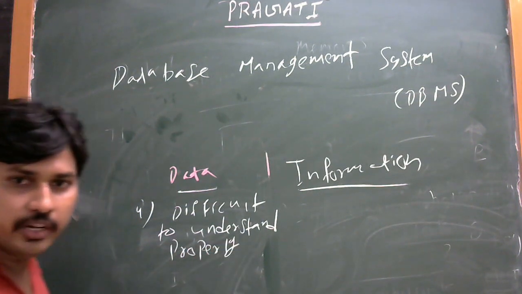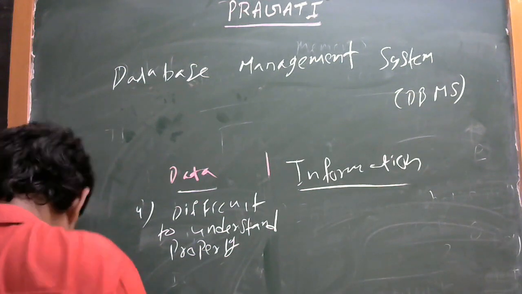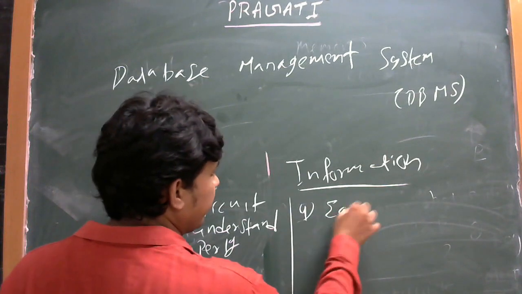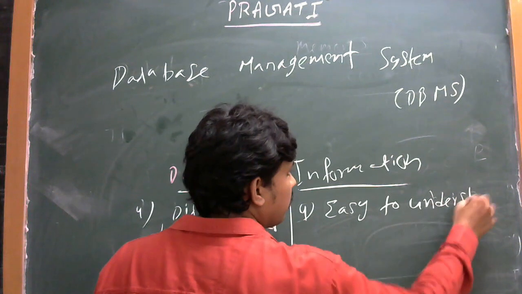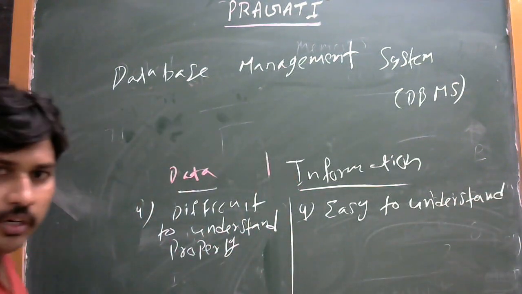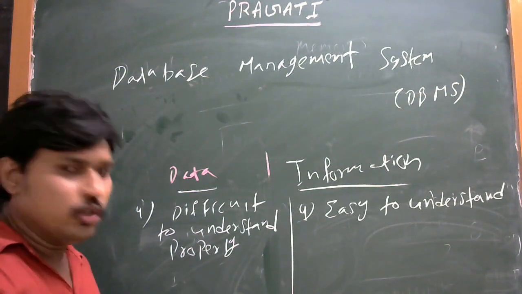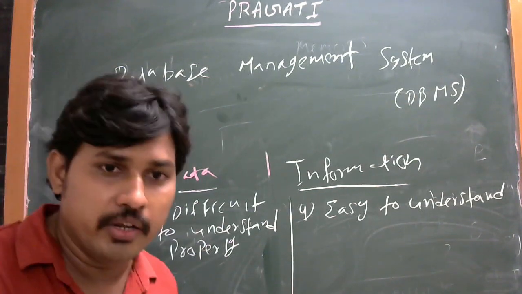Information is easy to understand. So another difference: in this case, data is difficult to understand properly.